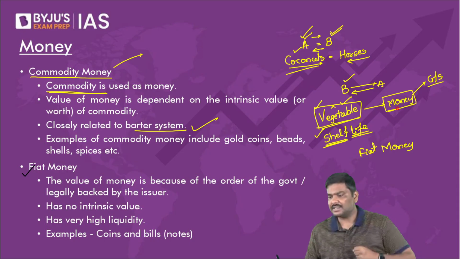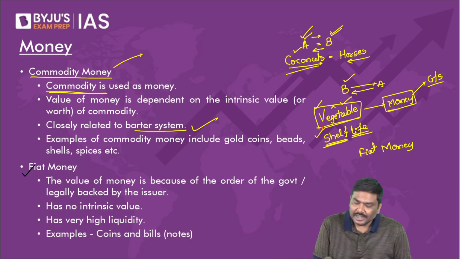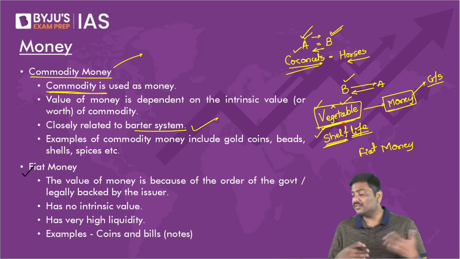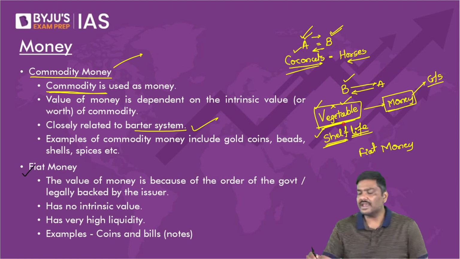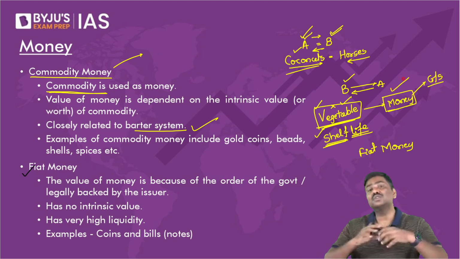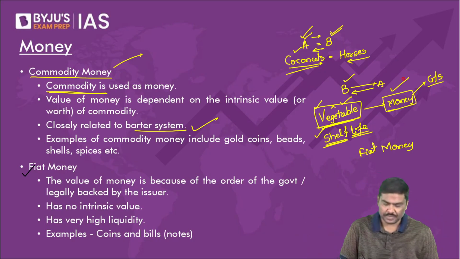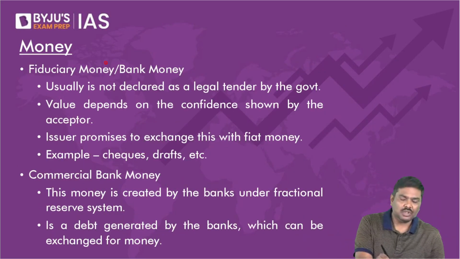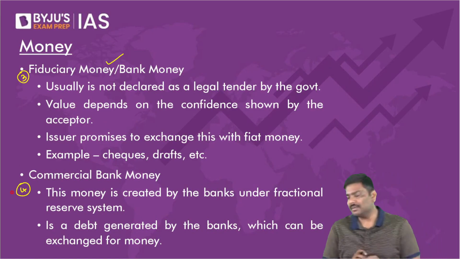Of course, yes. So basically the argument is, in case of a barter system, storage of value was very difficult, whereas in a money system, now that is fiat money, you can store the value for a longer duration. Okay. Now, let me go to the third type, fiduciary money, and the fourth type, commercial bank money.